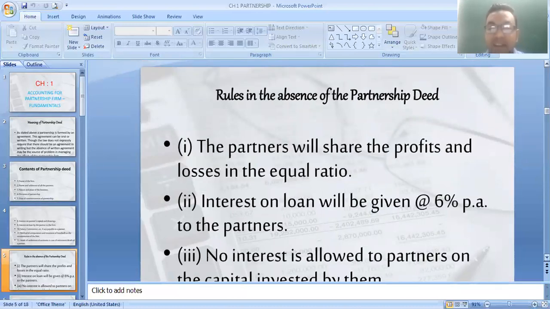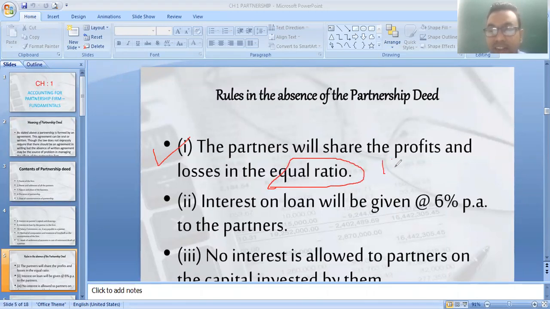Now if you do not make a partnership deed, then what happens? As per the Partnership Act, some rules are applicable to your partnership firm. Those rules are here on your screen: rules in absence of partnership deed, and this is a very important topic for you. What are the rules in absence of partnership deed? The first rule is that the partners will share profit and loss in equal ratio. This is the first and most important rule. Profit sharing ratio is equal.